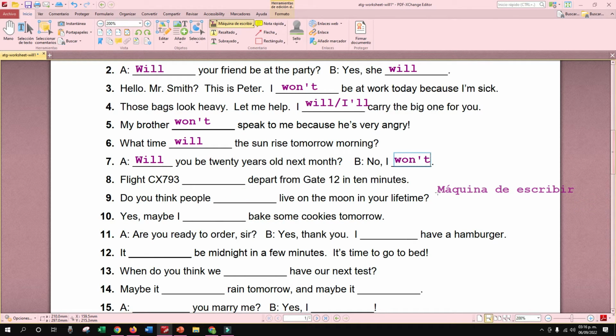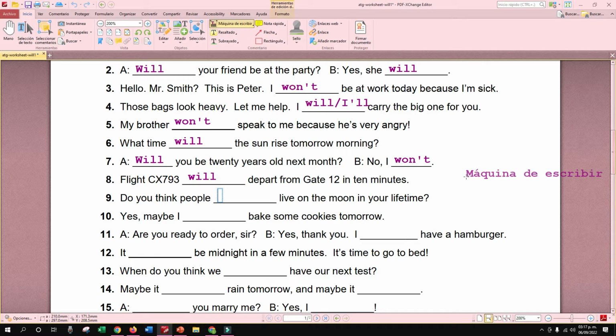Flight CX793 will depart from gate 12 in 10 minutes. So, will or won't? Will, nice. So, flight CX793 will depart from gate 12 in 10 minutes. Perfect. Number 9: do you think people will live on the moon in your lifetime?